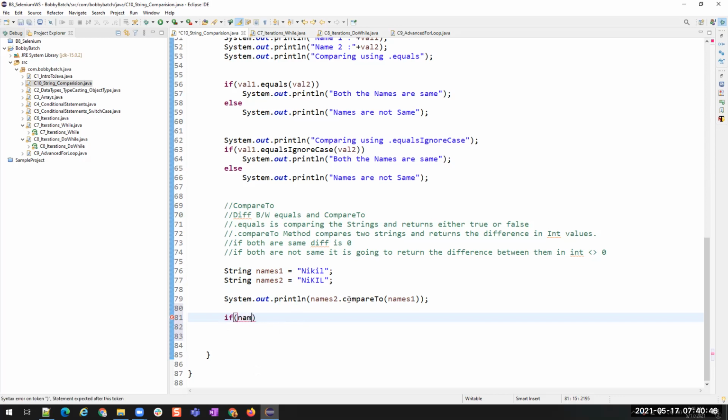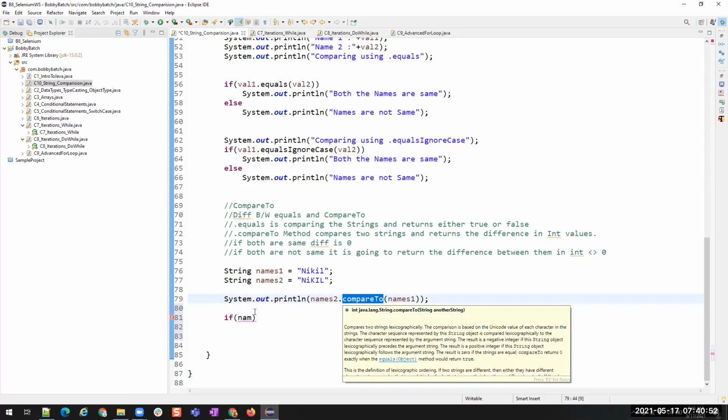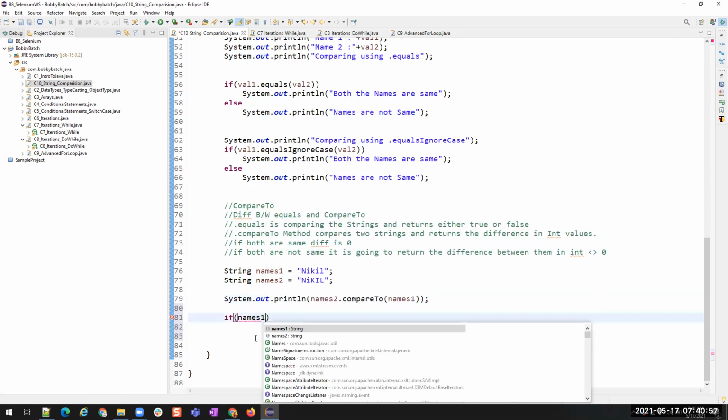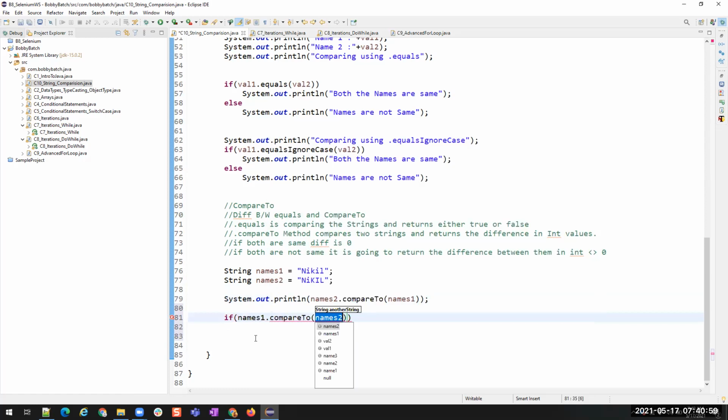No, we have to use the compareTo method, not equalsIgnoreCase. So names1 dot compareTo names2.